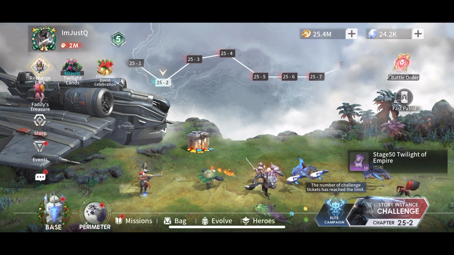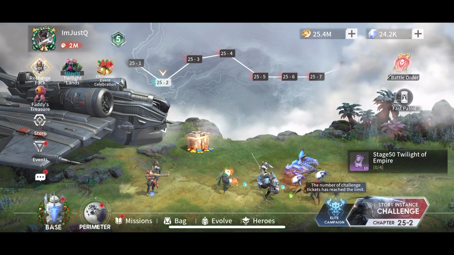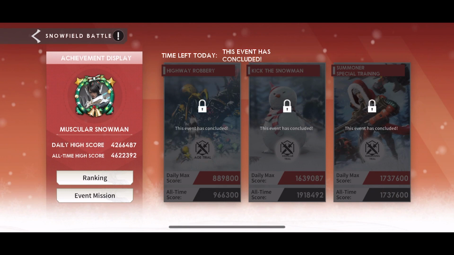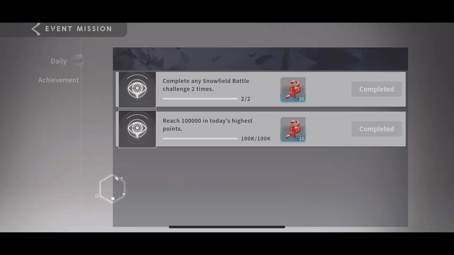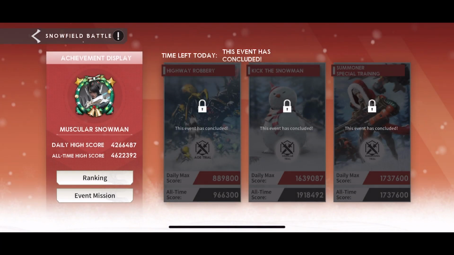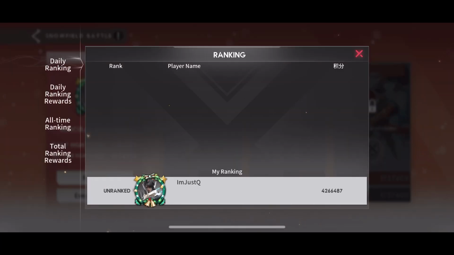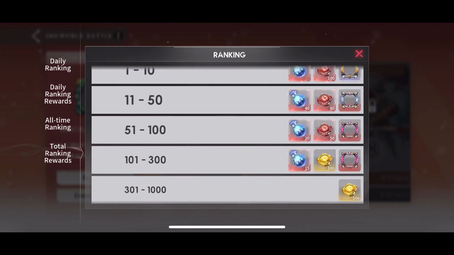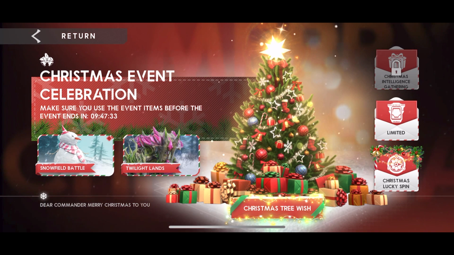So we got double chips. I did go through the holiday event, so I'll give you guys a preview of that. So let's go ahead and take a look at it. I'm just coming over here to check it because for whatever reason it had its little red dot or whatever. But anywho, I'm going to back out of that.